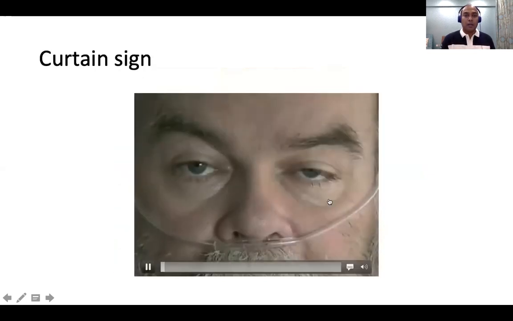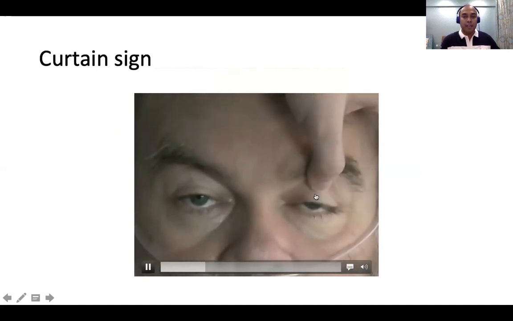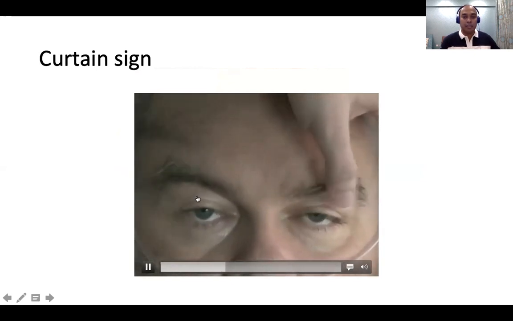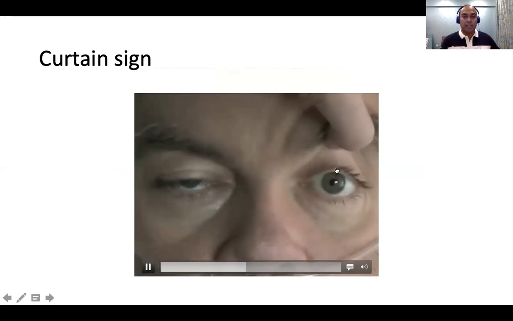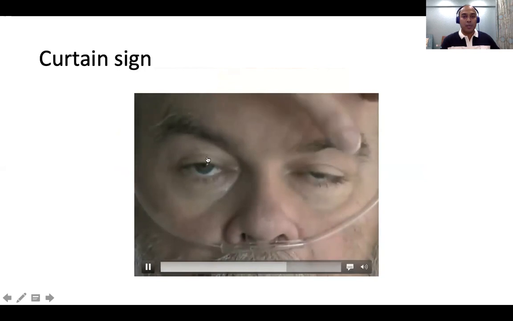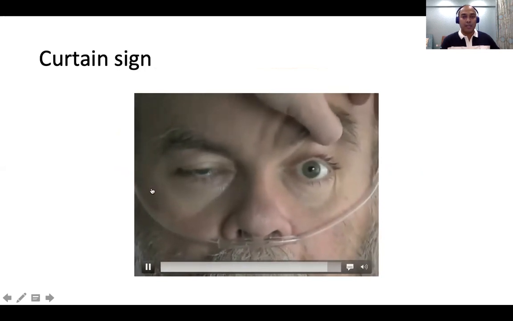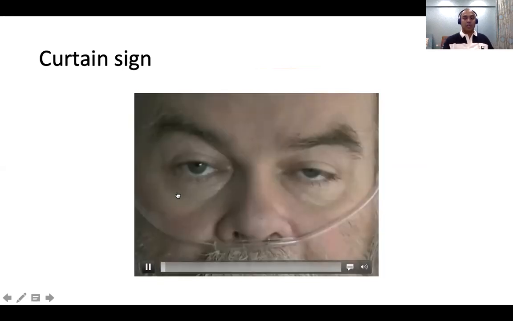Right. So one interesting sign in a patient with myasthenia: if I lift this eyelid, the opposite eyelid will close. This is called the curtain sign. Nobody knows what the mechanism for this is, but it is one of the signs that you can get in myasthenia gravis. Okay, it's called a curtain sign.